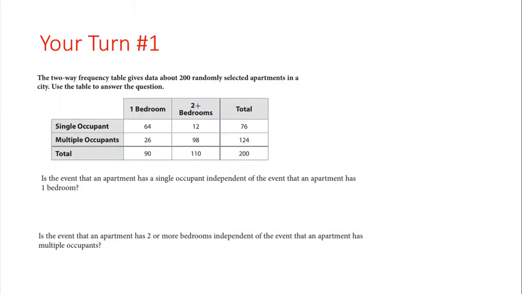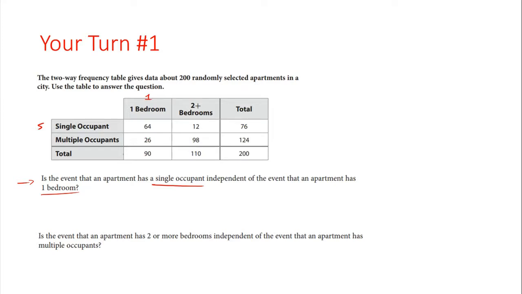All right, so your turn number one. Two-way frequency table again. What you're going to do here is, we have one bedroom, two plus bedrooms, single occupants. Let's look at the first question. Is the event of the apartment having a single occupant independent from the event that the apartment has one bedroom? Single we'll call event S, and the one-bedroom apartment we'll call event one.